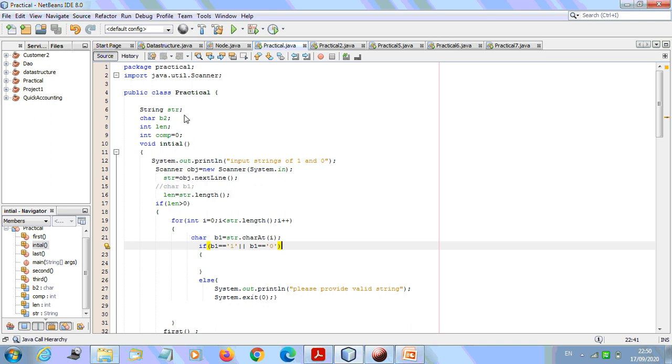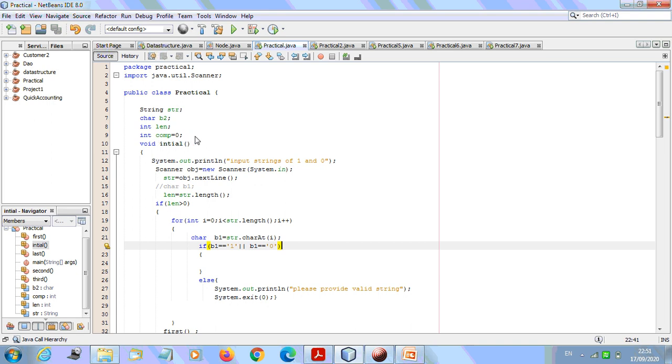I have declared some variables here itself: a string, which is going to store the input string, and a character, because input is in the form of characters. Again we are going to take the length of the string which we input, and this is a comparator, that is, we are going to compare each index. Initially we have stored a 0 value, and it is of type integer.